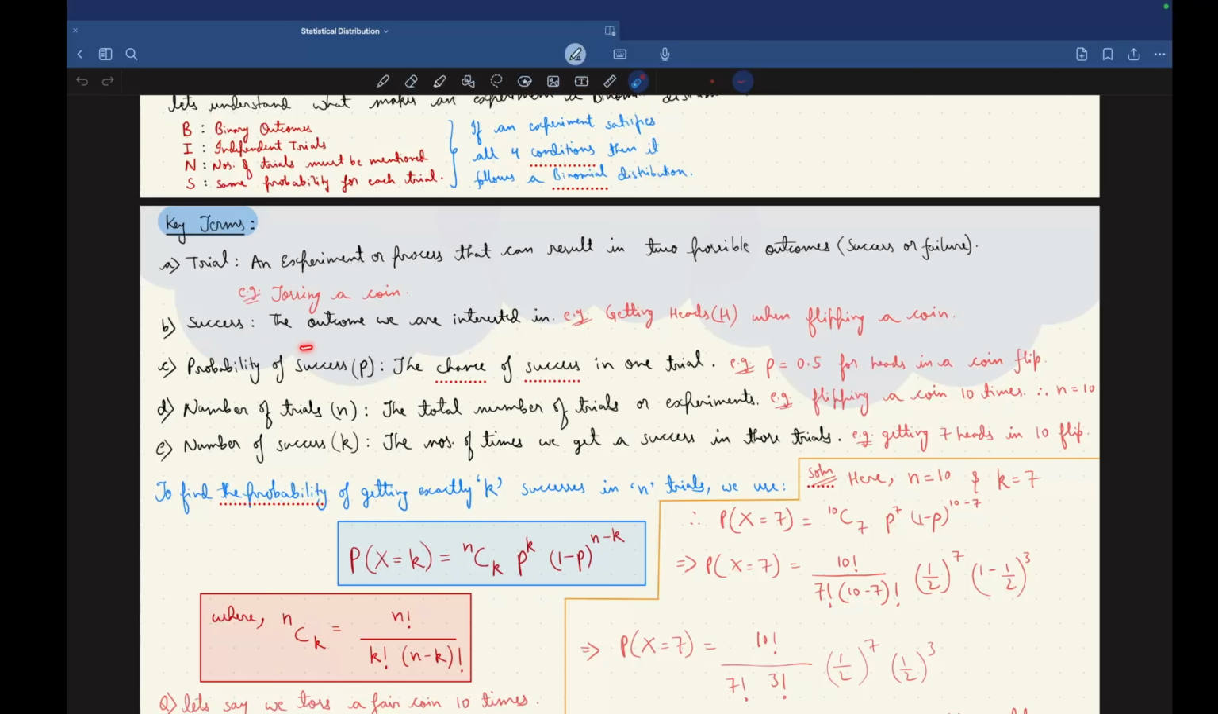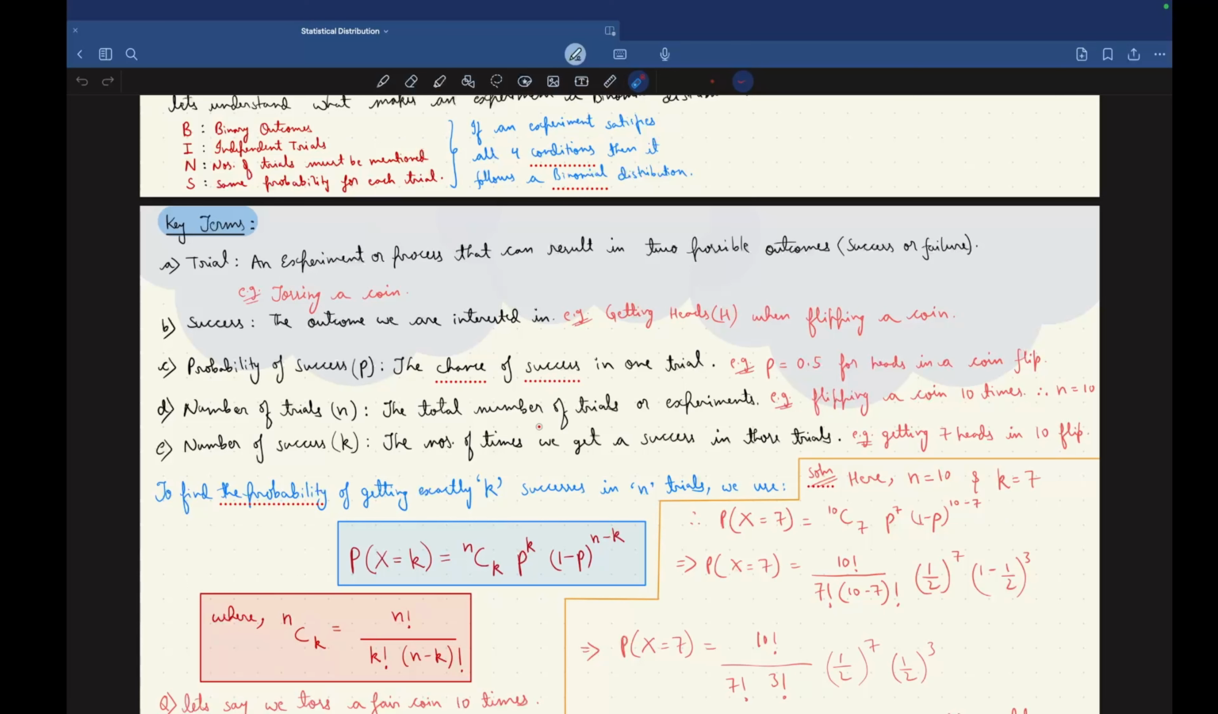Success: the outcome we are interested in. Like getting heads when flipping a coin, we want to get heads while flipping a coin. That will be our success. Probability of success: the chance of success in one trial. What will be the probability of getting heads in a coin flip? That is p equal to 0.5.